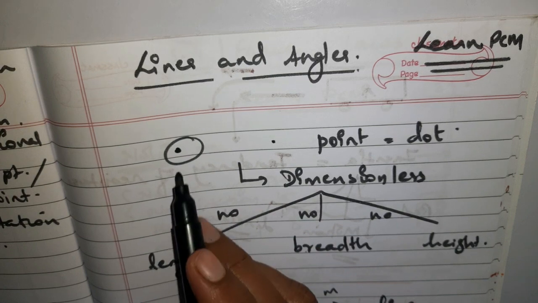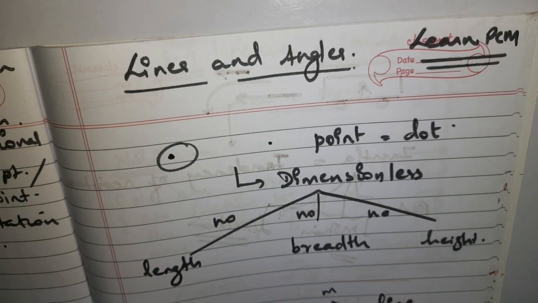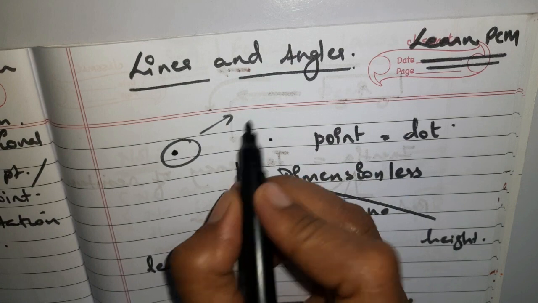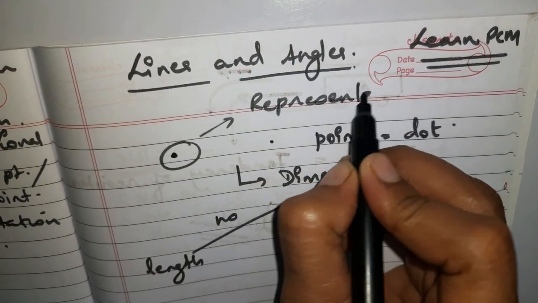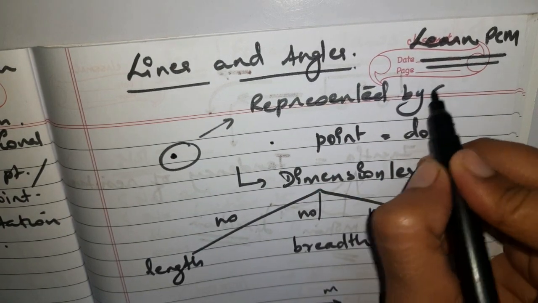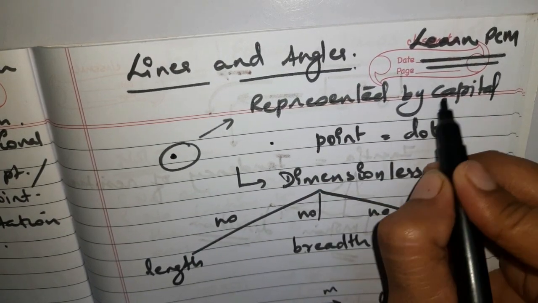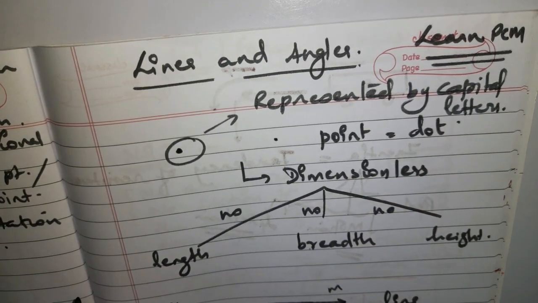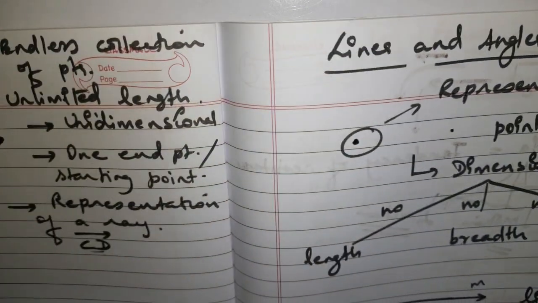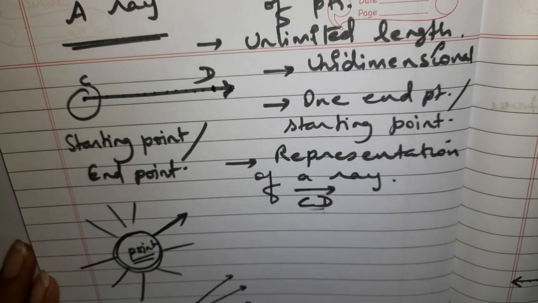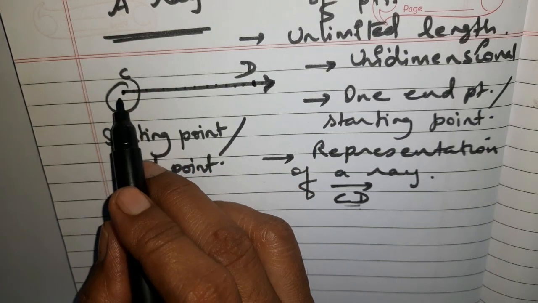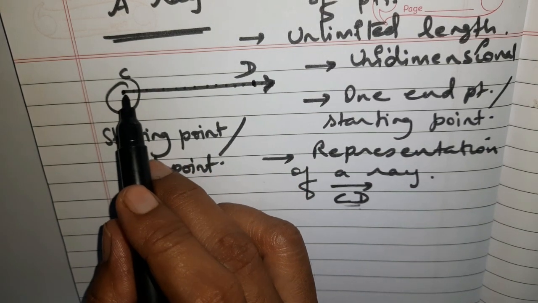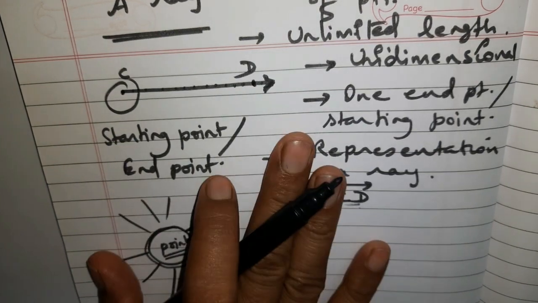Remember that points, these points which I have discussed in the beginning, are always represented by capital letters. Capital letters of alphabets, right? So when we talk about a point over here or anywhere, a point is always represented by capital letters. Points को हमेशा हम किससे दिखाते हैं? We show it by capital letters. ठीक है, इसको आपको ध्यान में रखना होगा.